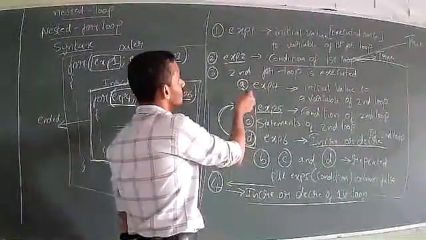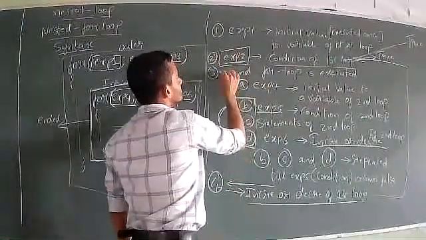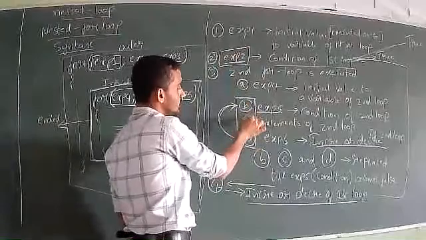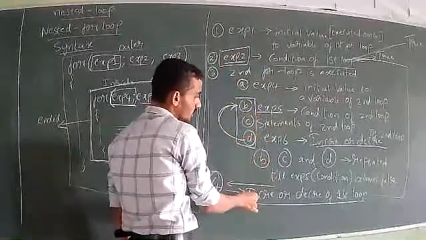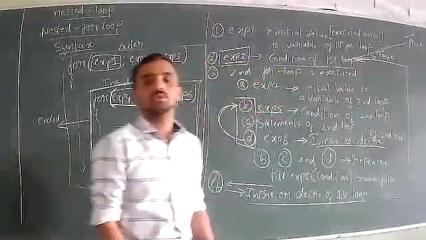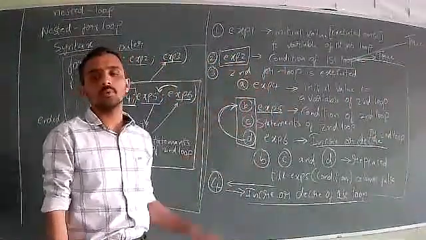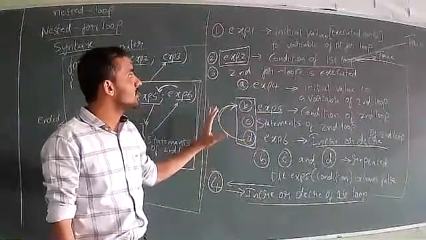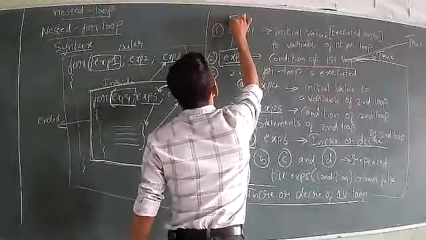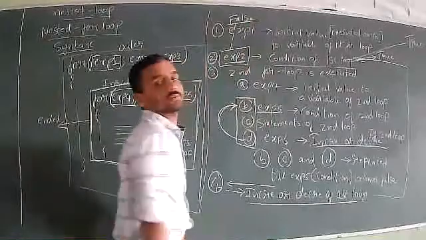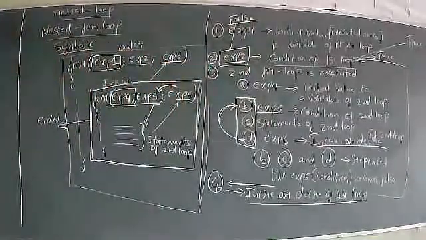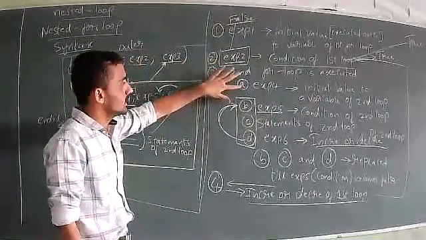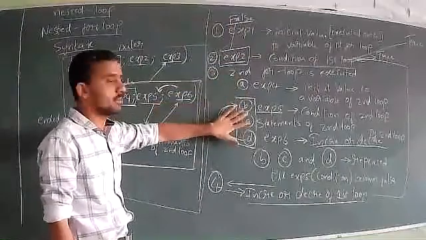Then after expression 2 and 3, again A, B, C, D, and again A, B, C, D repeated. Again when the condition comes first, then increment or decrement, it will go to the second step. In this way, two for loops will be repeated many times, until expression 2 becomes false. Second step, third step, and after A, B, C, D will be repeated many times.